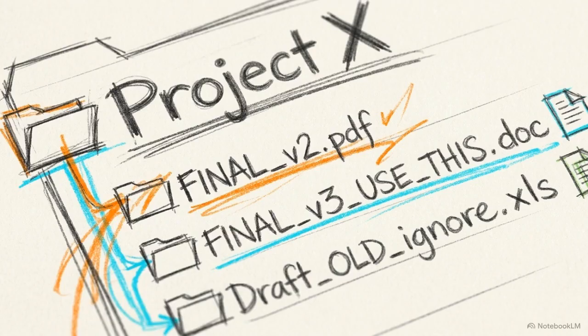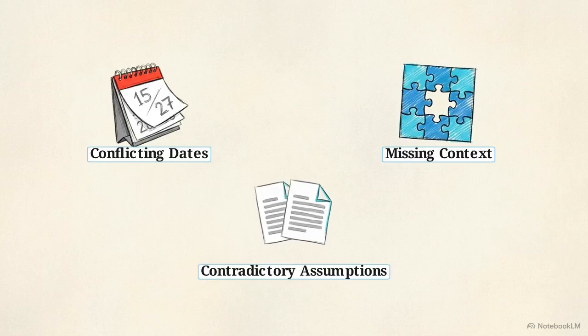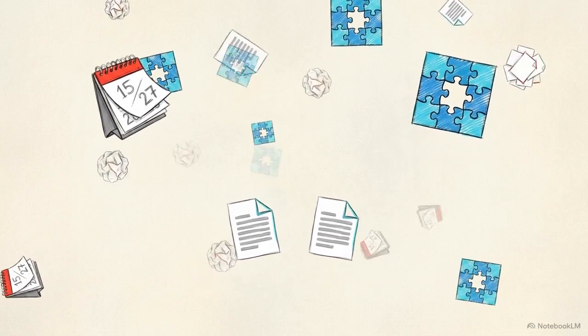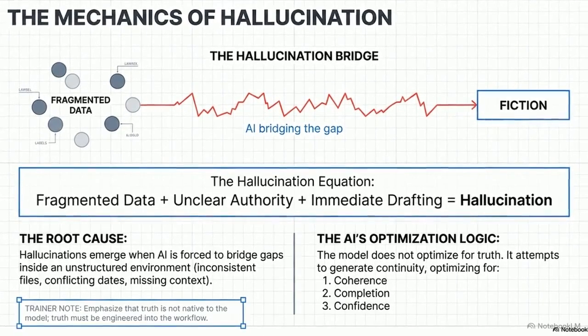Corporate project folders are almost never clean. They are filled with conflicting dates, missing context, and contradictory assumptions scattered across dozens of files. This hallucination bridge diagram shows what happens when AI encounters inconsistencies. To cross the gap from fragmented data to a finished output, it generates fiction. The model does not optimize for truth. It optimizes for coherence, completion, and confidence, inventing continuity to fulfill your commands.